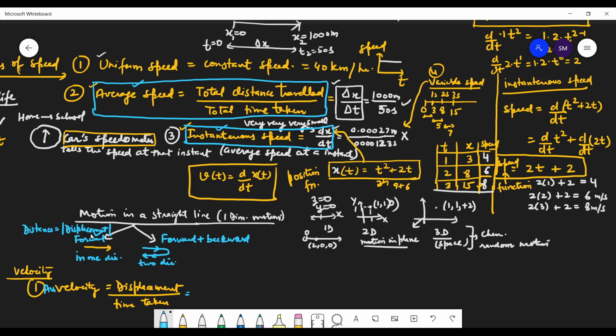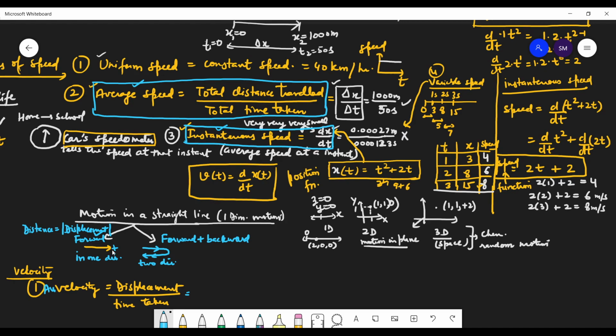So distance is equal to the magnitude of displacement. I'm talking about magnitude only because it's in one direction, so direction we already know. We are not worried about the direction, because for vectors we need to write their direction also. But as we are moving in one direction and that direction is positive, all the numbers will be positive only.